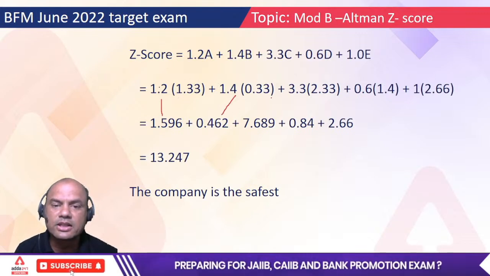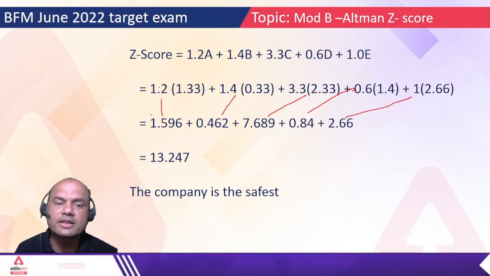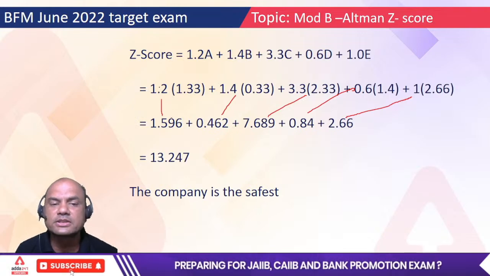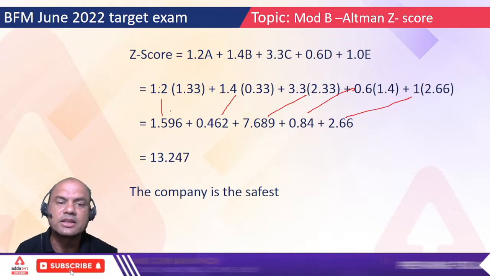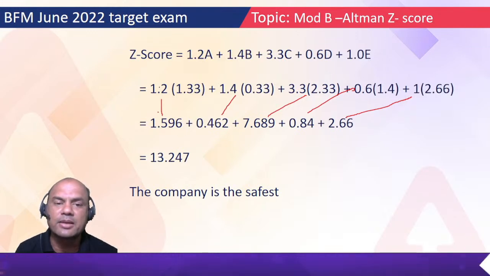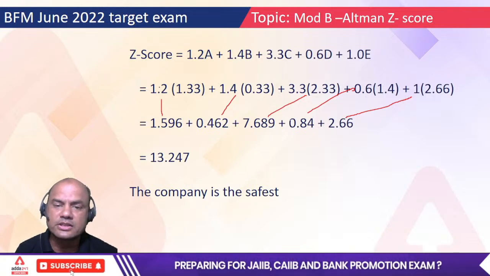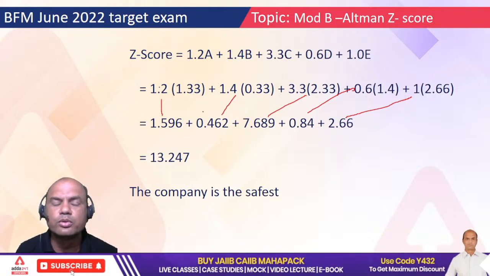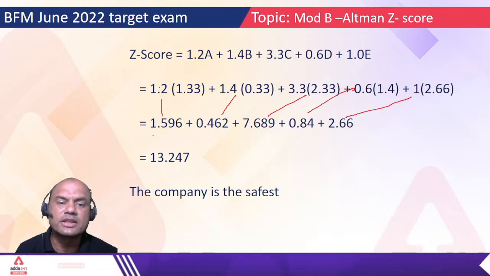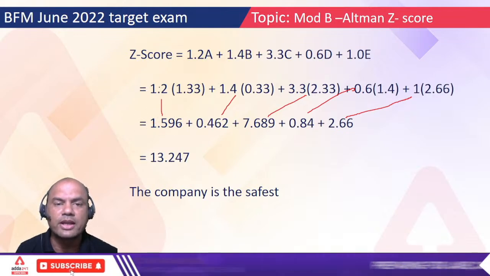Match this to this. Third, fourth, and this one is fifth. How many of you are getting this answer? 1.596. Type first, everyone type 1.596. Has everyone got this? 1.2 into 1.33, 1.596. Type yes if you have got it, because I'll take the class for all these now. Because it's you who must answer this, not me. So has everyone got this answer? 1.596?